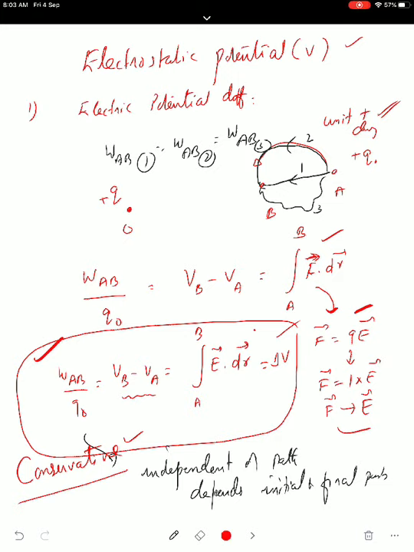Can I get the definition of potential difference between 2 points? Anyone? Quick answer.